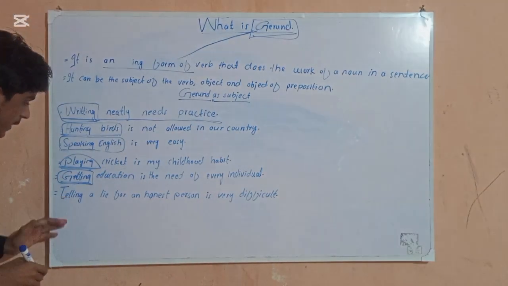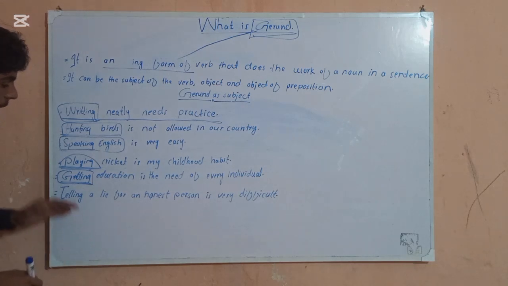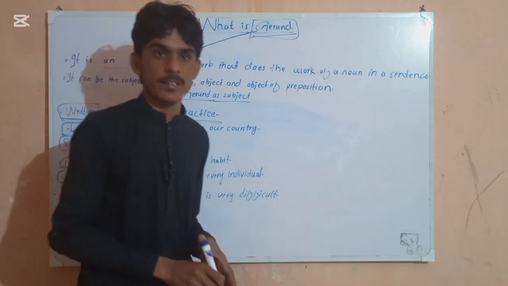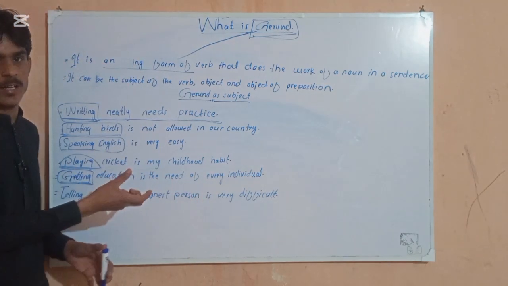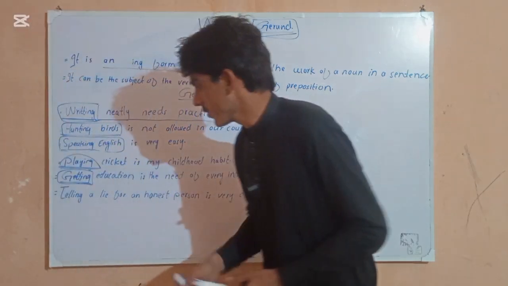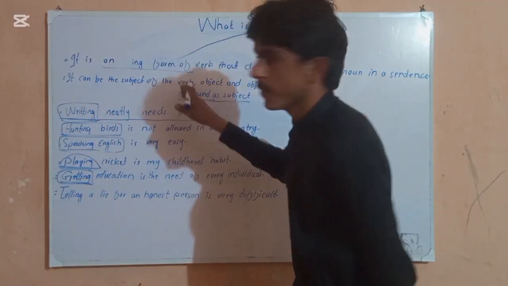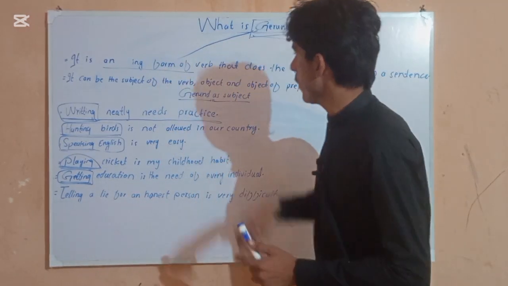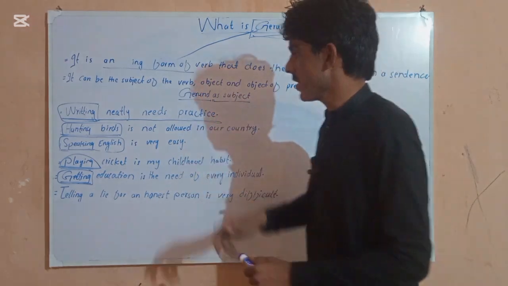So next, telling a lie for an honest person. Telling a lie for an honest person is very difficult. Those people who never lie, for them telling a lie is very difficult. So telling is what? Telling is a verb, the ing form of the verb. Now it is doing the work of a noun in a sentence, so we consider it our gerund. Gerund as subject.